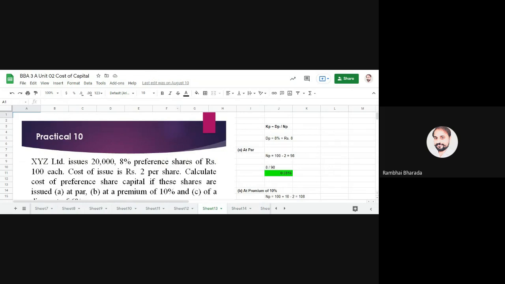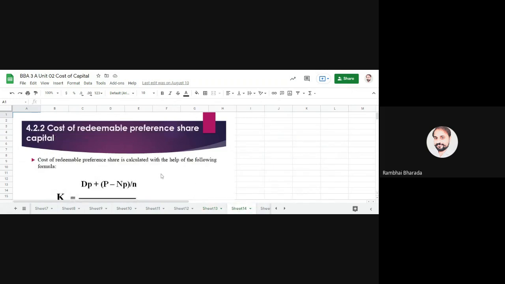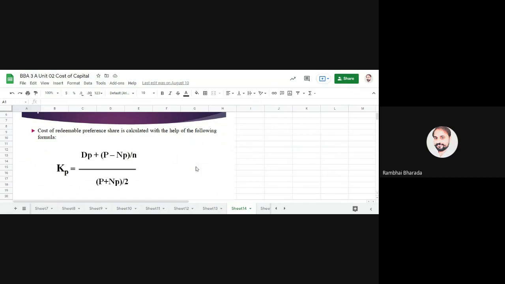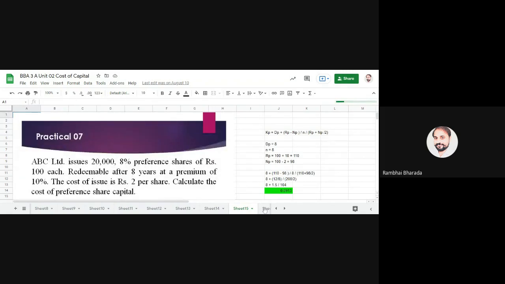Number one, calculation for preference shares. If irredeemable preference shares are there, Kp is equal to DP upon NP. But if redeemable preference shares are there, you need to use this formula: DP plus (RP minus NP) upon N, upon (RP plus NP) upon 2. We have done practical questions on this. Here DP stands for dividend on preference shares, RP means redeemable value, and NP means net proceeds.